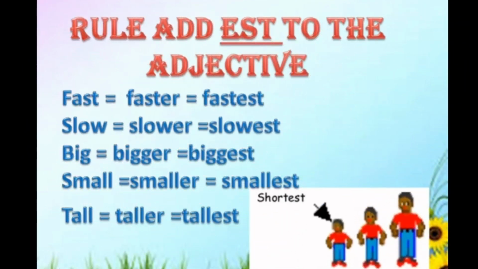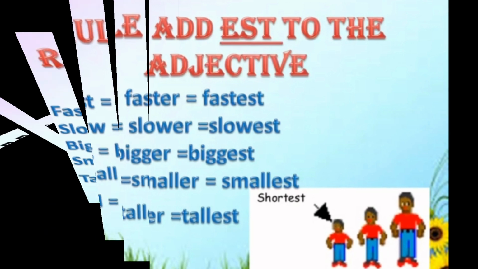Now let us see how the superlative degree of an adjective is formed. We add est to the adjective to form the superlative degree of that adjective. Look at the following words: fast, faster, fastest. Fast is the positive degree, faster is the comparative degree, and fastest is the superlative degree. Next, slow, slower, slowest. Big, bigger, biggest. Small, smaller, smallest. Tall, taller, tallest.